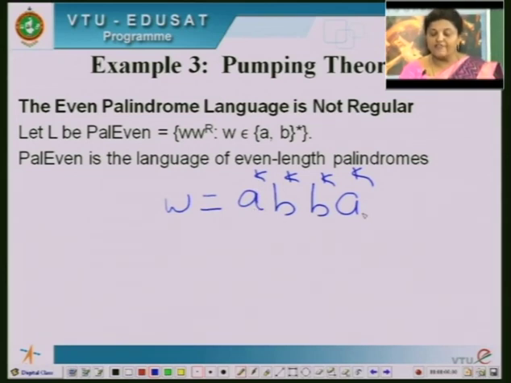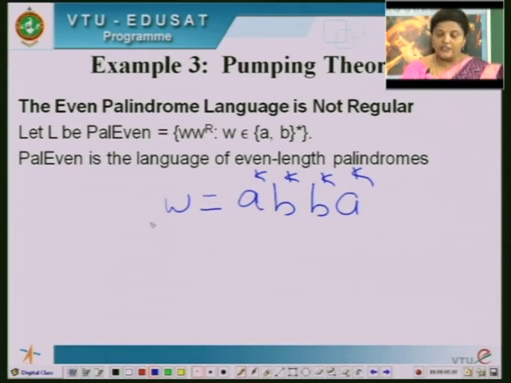So, if you take the reversal, it will be first k number of b's followed by k number of a's. So, you can take any string. If I stick a and b in random order, it is difficult to prove. So, this will be the reversal.